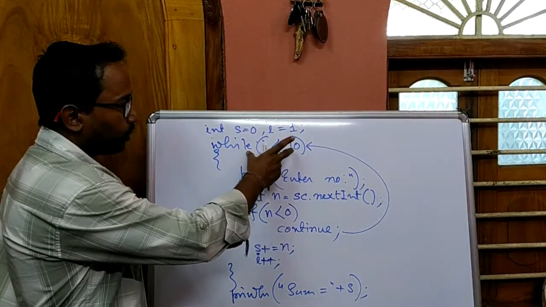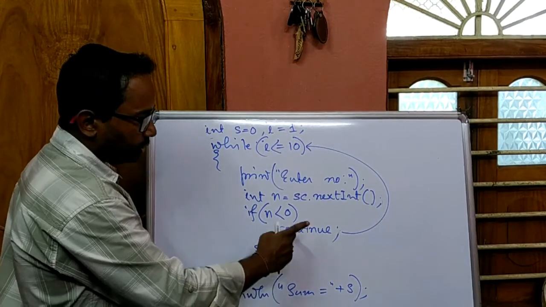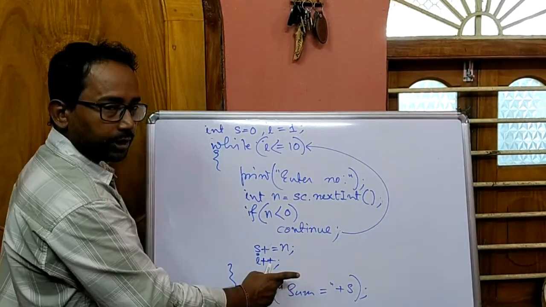And for do while also same way, the continue statement will send the control to the conditional statement. So here in while loop condition is at the beginning, and in do while loop condition will be at the end. So control will go to that conditional statement. Okay. Now another way also we can use break and continue in loop. That is break a level or continue from a level.